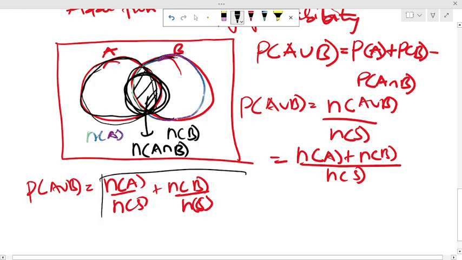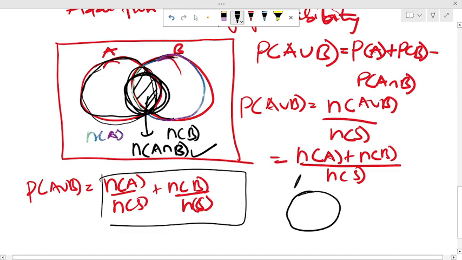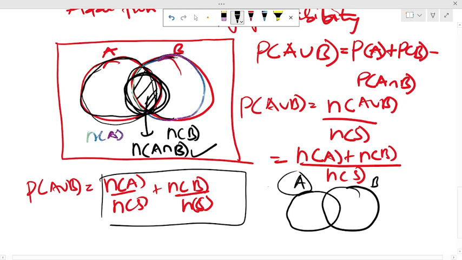When we just write this, it means that this portion has appeared in it 2 times. If I write the number of outcomes of A, it involves region 1 and region 2.